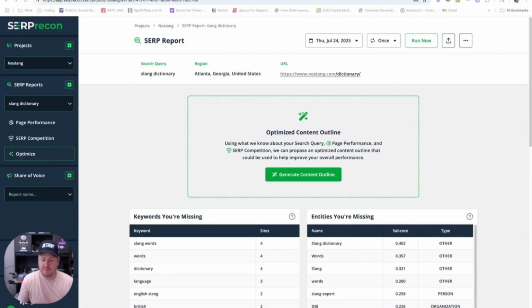Hey everyone, welcome to the Optimize tab, the third part of our three-part series here on how I use SERPrecon to create actionable insights and build it into my daily workflow of SEO. The Optimize tab is where all the magic happens.